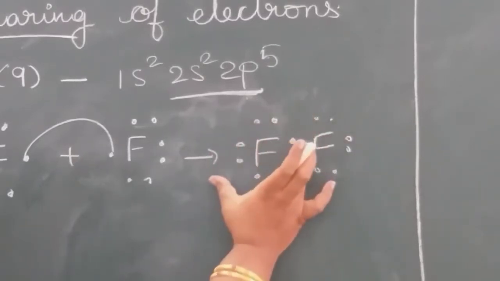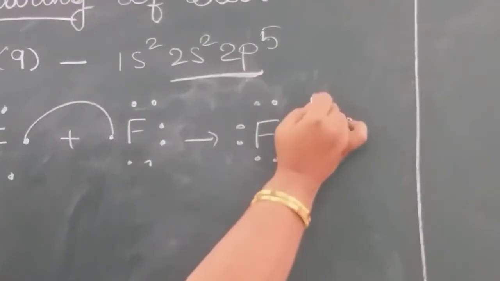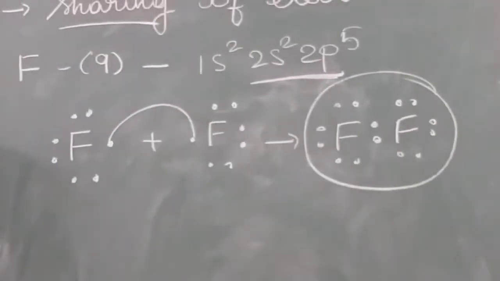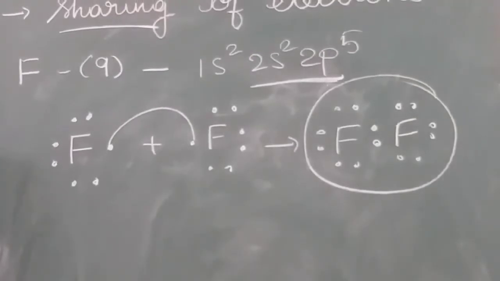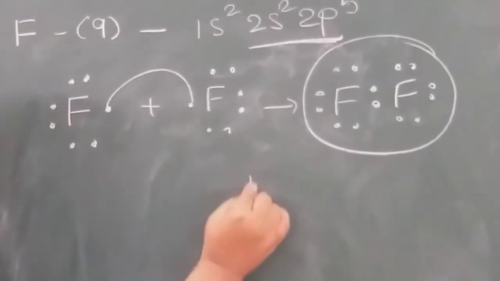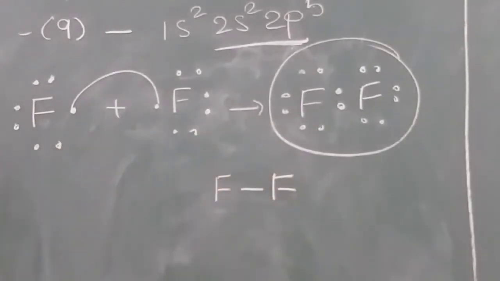If you observe this one, it is having 8 electrons. That means they share the electron and form the bond. How many electrons are they sharing? One electron. So a single bond will be formed between fluorine and fluorine.